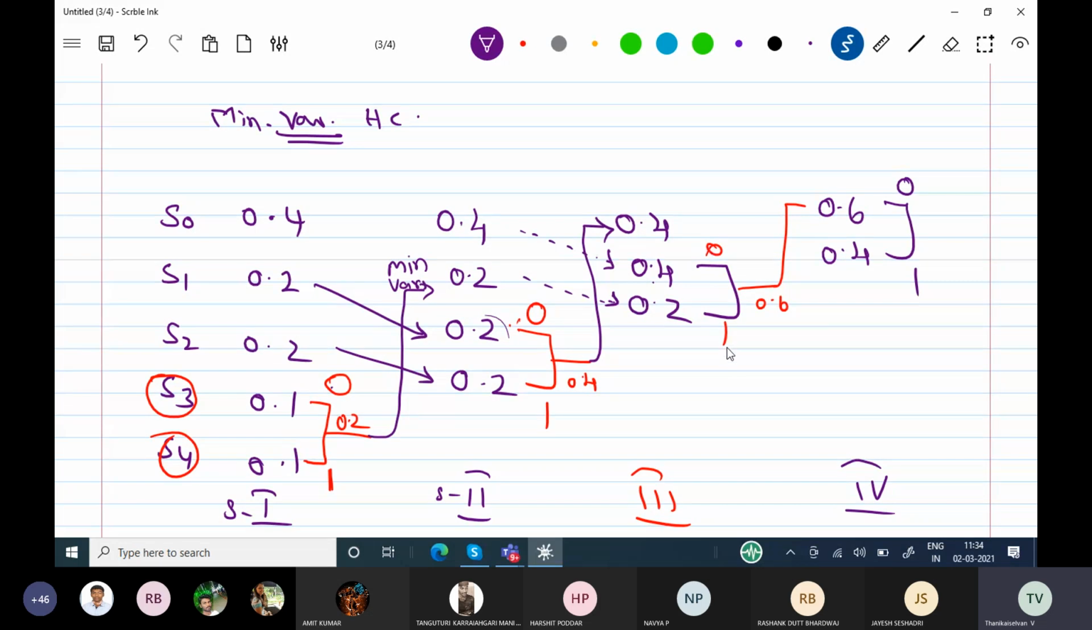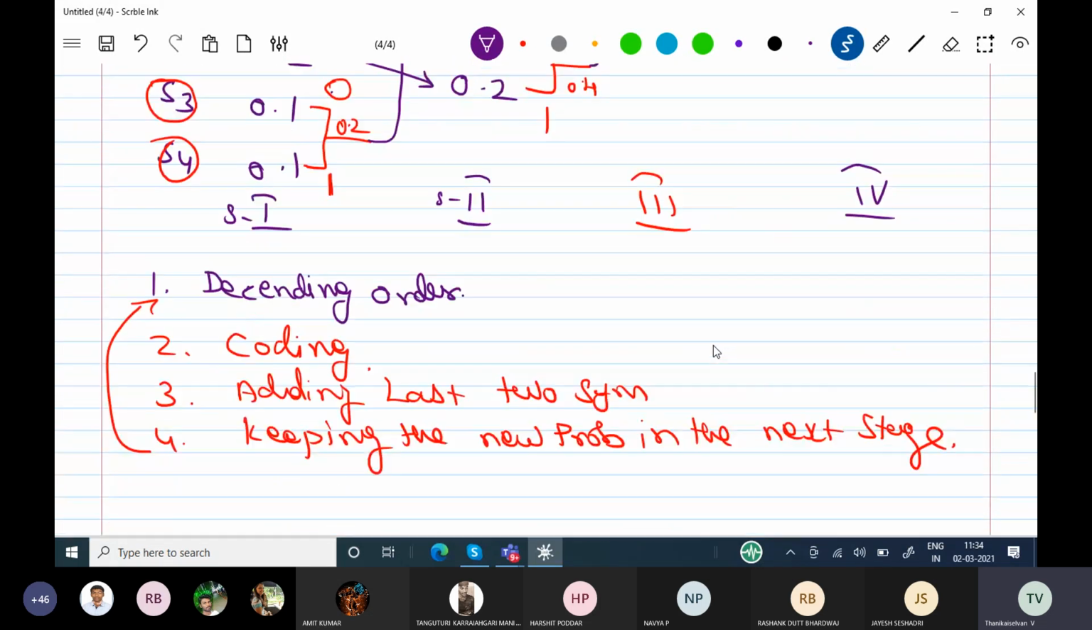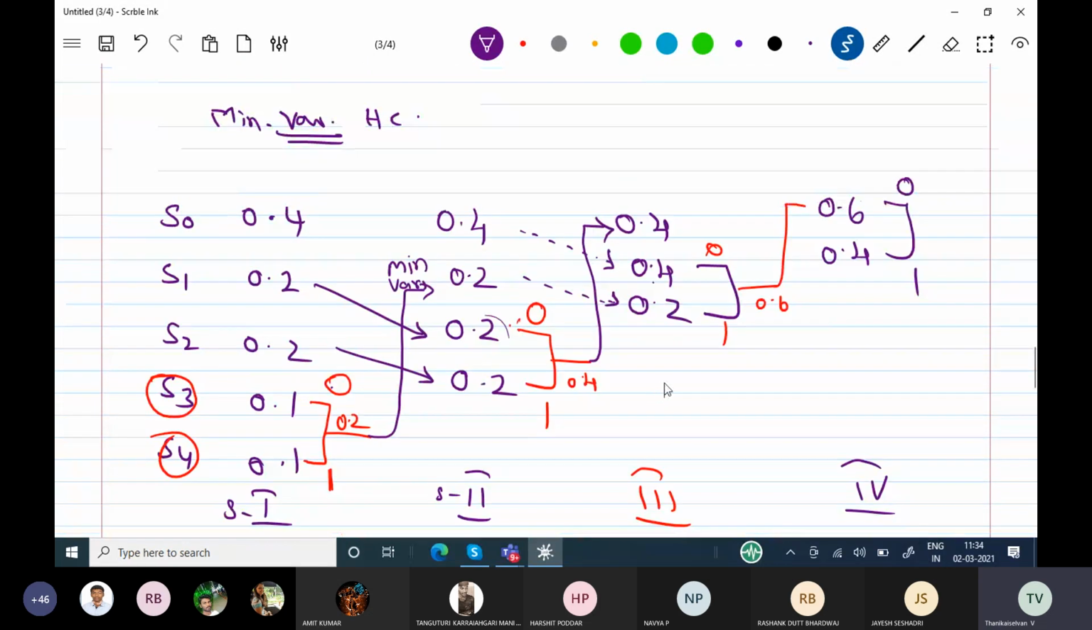probabilities. Upper one is 0, lower one is 1. Like that only. This is the thing: descending order, coding, adding the last two symbols, keeping the new probability in the next stage. Again, descending order, coding, like that only.